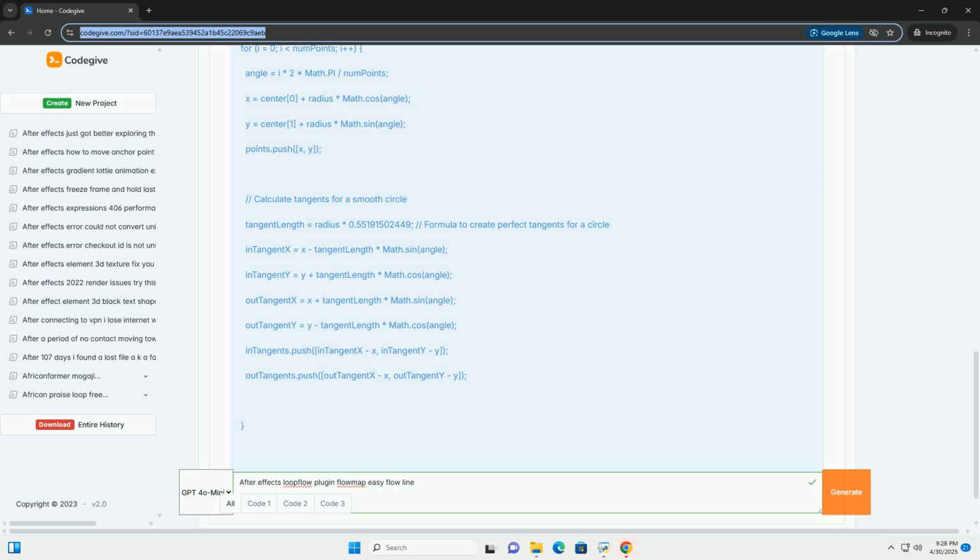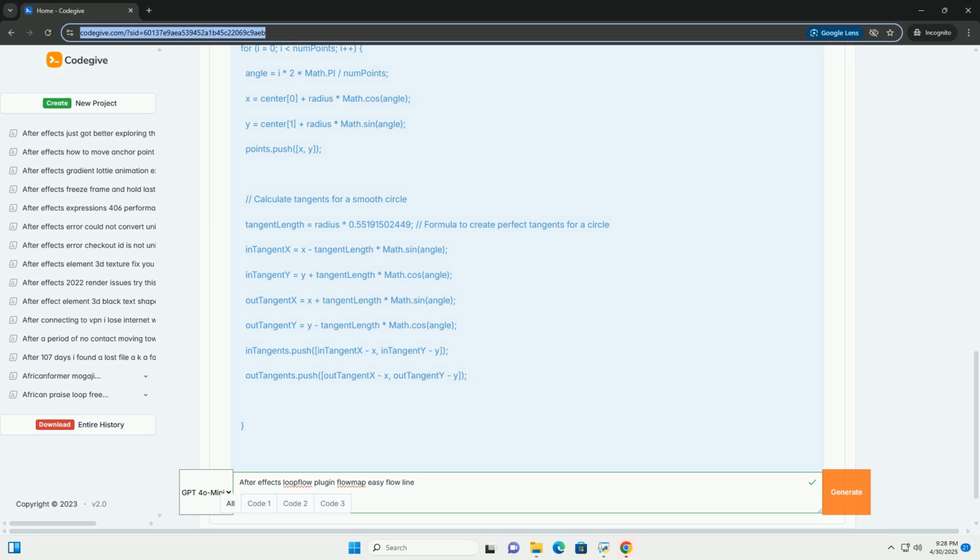1. Download the Loopflow plugin. 2. Locate your After Effects plugins folder. Typically, it's in Windows, C:/Program Files/Adobe/Adobe After Effects (version)/Support Files/Plugins. Mac OS, /Applications/Adobe After Effects (version)/Plugins. 3. Copy the Loopflow plugin file, usually a .exe file, into the plugins folder. 4. Restart After Effects. Loopflow should now be available in the Effects and Presets panel.